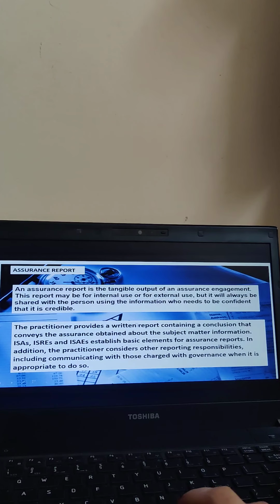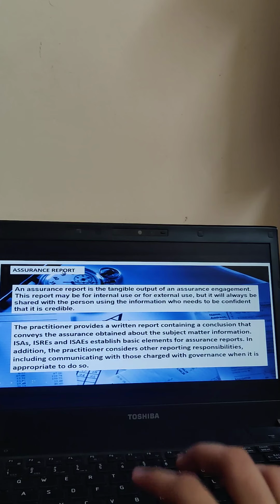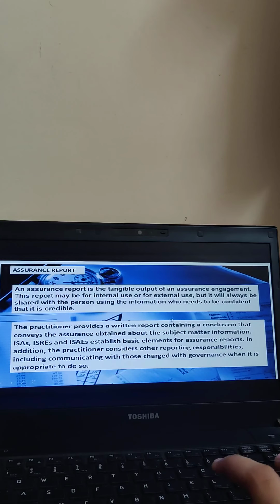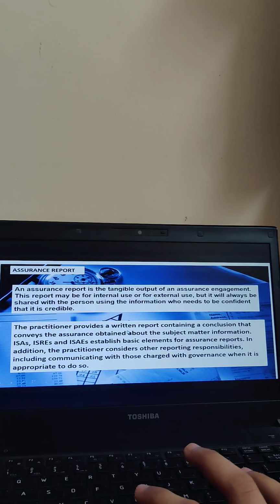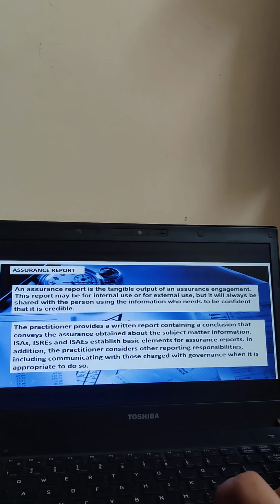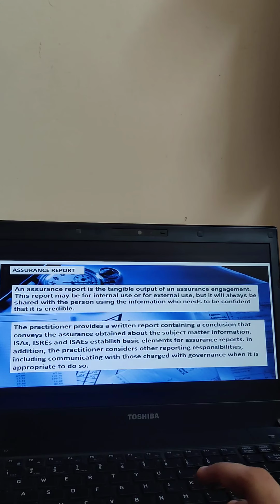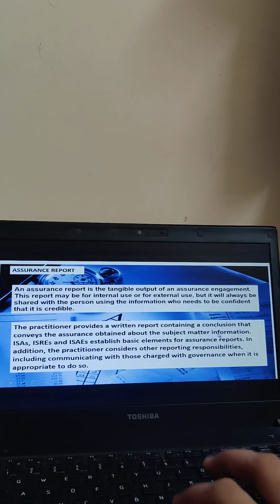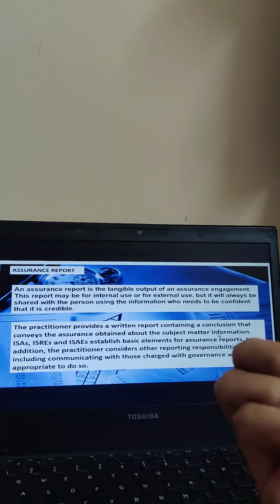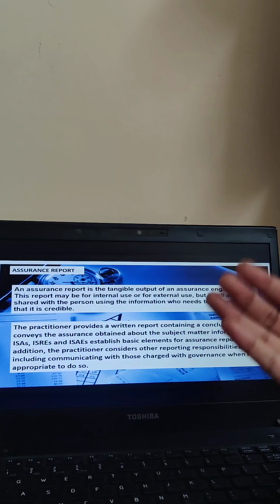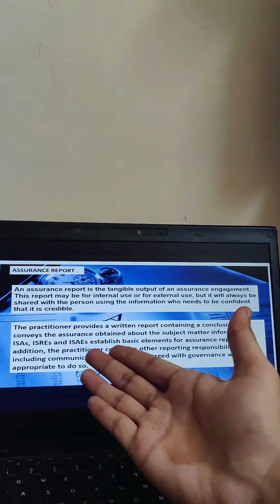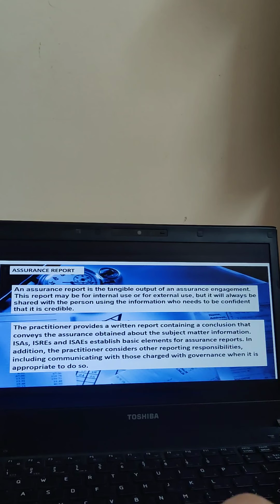Then the practitioner provides a written report containing a conclusion. Okay, now how is he submitting this report? He is preparing a written report. Now what is this written report containing? The written report contains a conclusion, which is conveying, basically communicating, the assurance obtained about the subject matter information, whatever result they are obtaining out of whatever information or subject matter they were given. Based on that, he is preparing a written report and deriving a conclusion.